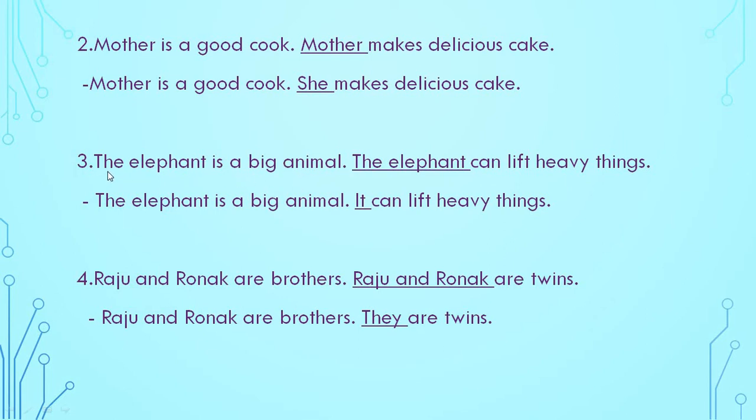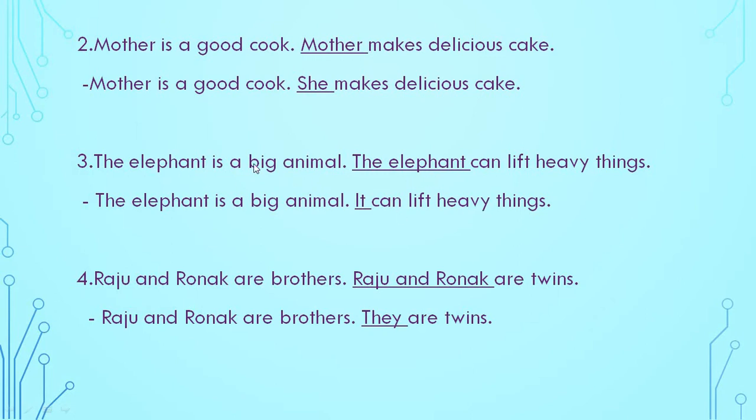See, read again. The elephant is a big animal. I have read the first sentence. Now see the second sentence. The elephant can lift heavy things. You all know that the elephant is a big animal, so it can lift heavy things.